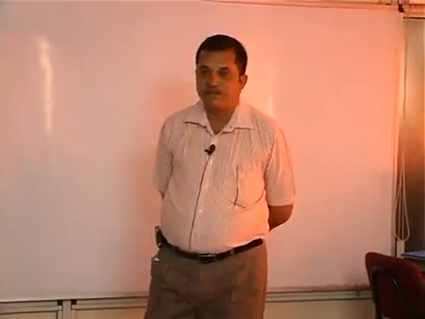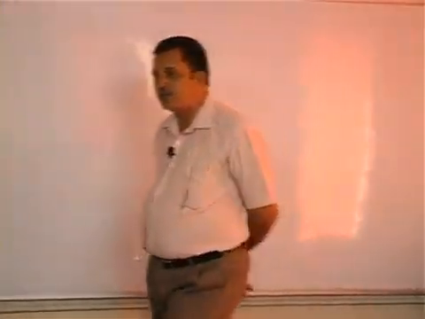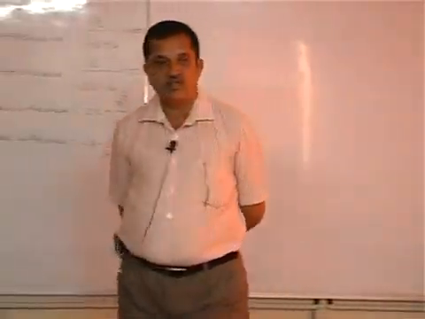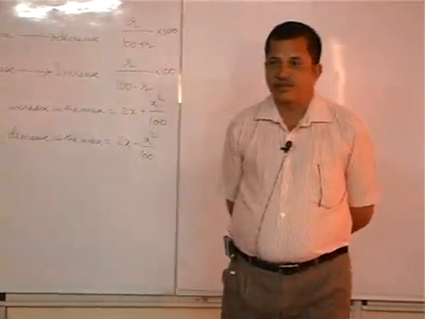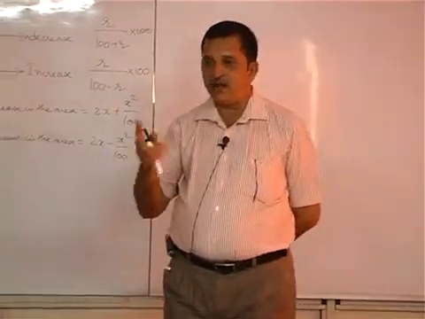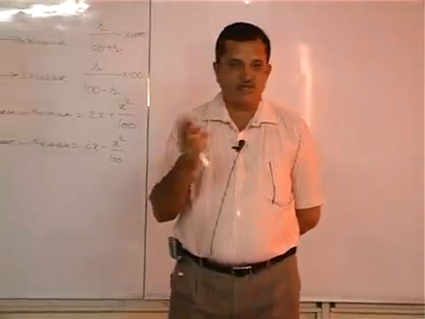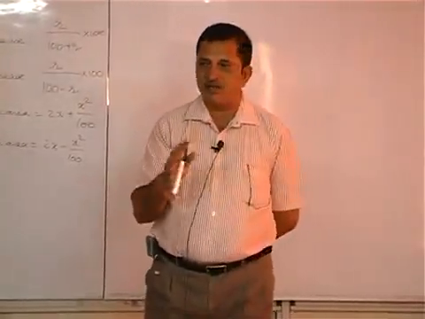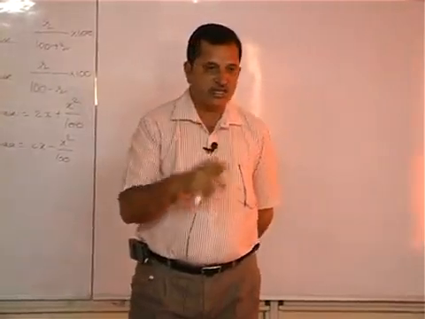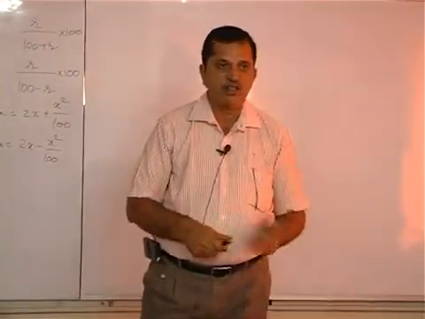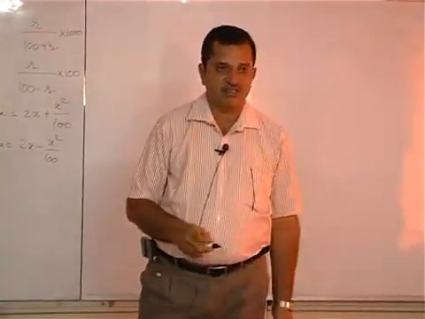See here, whenever the increase and decrease percent values are the same, whatever the order, he may ask first increase and then decrease, or first decrease and then increase. If both values are equal, the result is always a decrease.